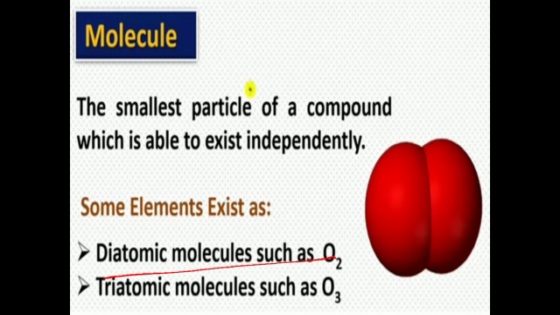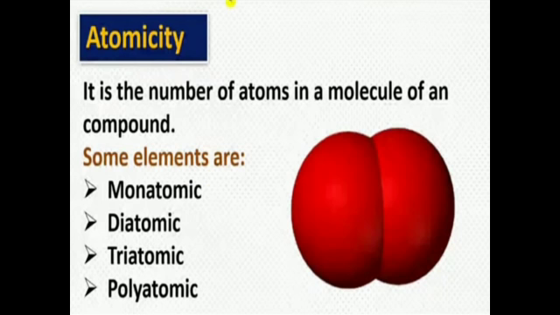So if three atoms of oxygen unite to form a molecule, then we get ozone, that is O3. Now atomicity: atomicity is the number of atoms in a molecule of a compound. The number of atoms that are present in a molecule, we term it as atomicity.